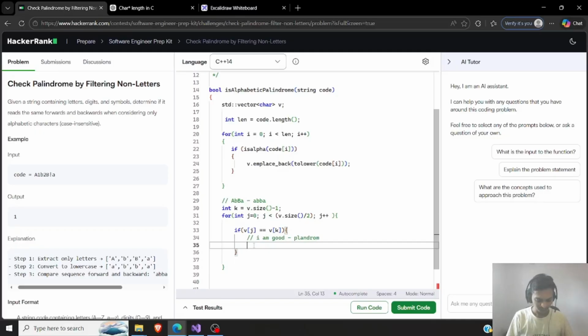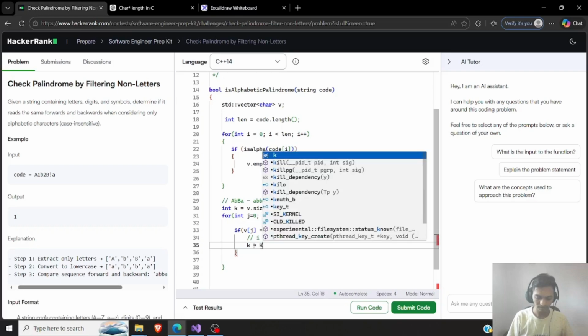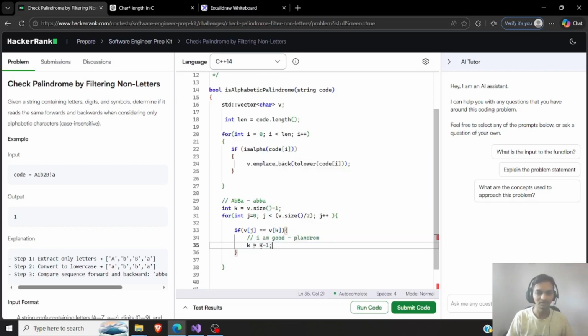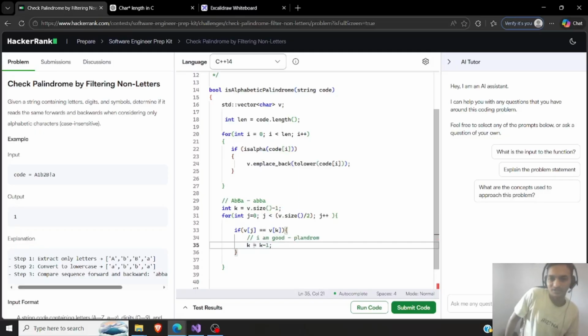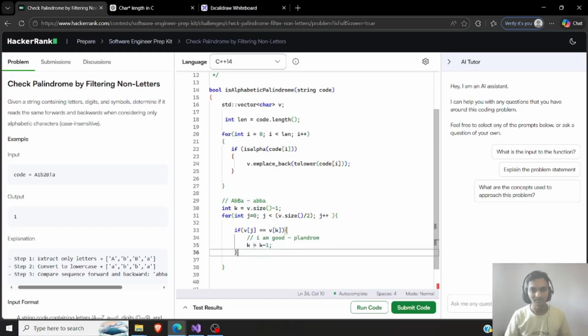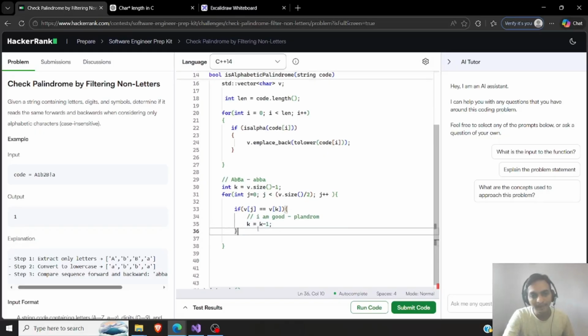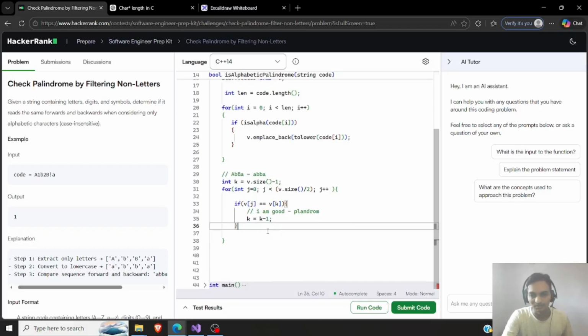So if it is matching, what I have to do is k equal to k -1. I can write k minus minus as well, but sometimes it gets problematic, so I'm just trying to keep it very simple, straightforward, no confusion with that, because when you do minus minus k, it decrements earlier, and when you do k minus minus, it decrements later. So sometimes it gets into trouble, but I'm just trying to avoid those kind of things right now. So if it is, well, k gets decremented, and we move ahead.